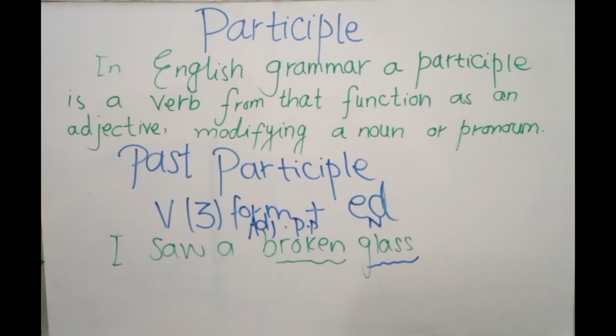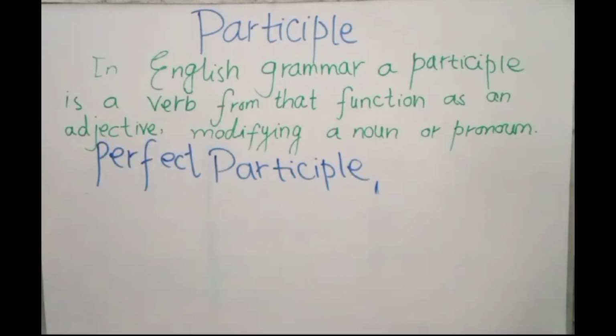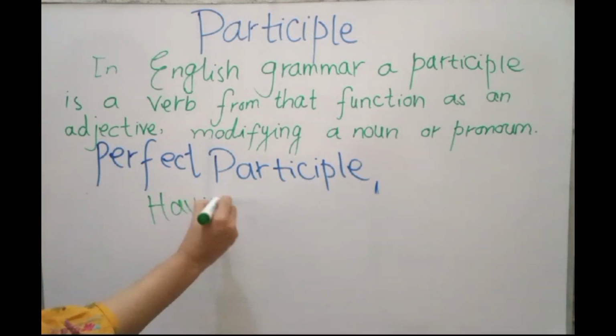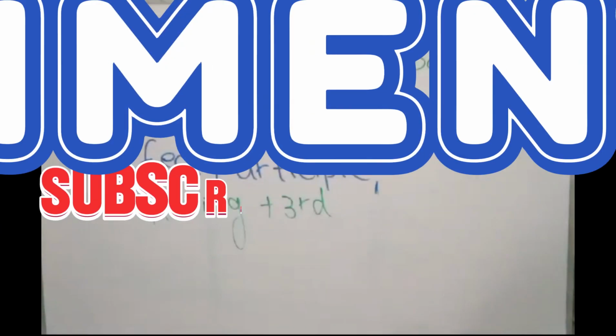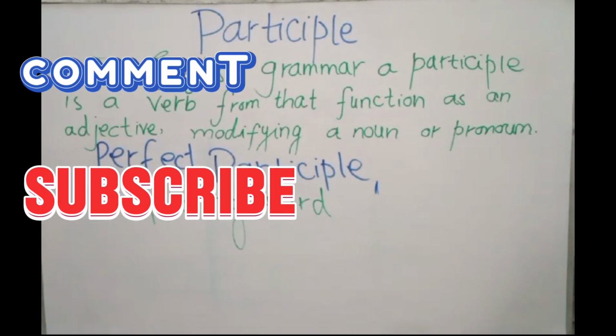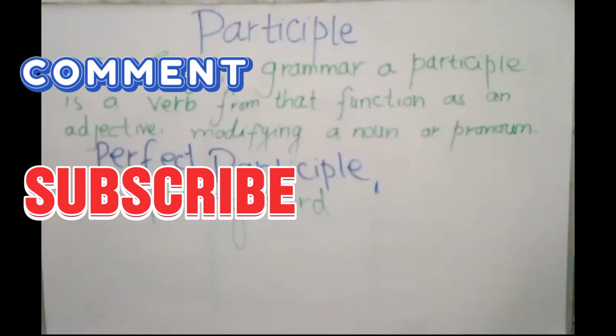Now I am going to tell you about perfect participle. Having plus the third form of the verb is called perfect participle.